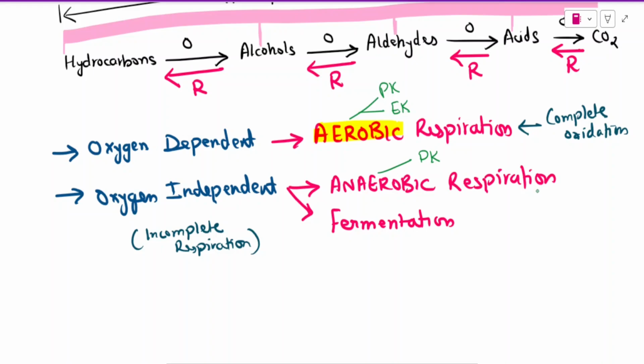There are a few exceptions in case of eukaryotes, like red blood cells in humans, human erythrocytes, which lack a nucleus, and there is no anaerobic respiration because they lack the mitochondrion as well, and there is no cytosolic mechanism as such which supports anaerobic respiration. But the majority of the time it is only present in prokaryotes, and fermentation can be seen in both prokaryotes as well as eukaryotes.